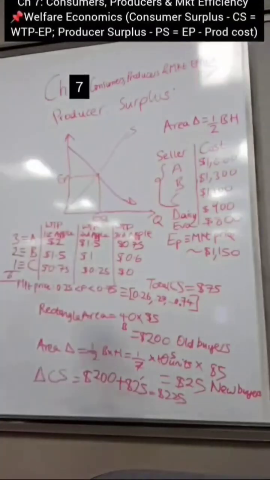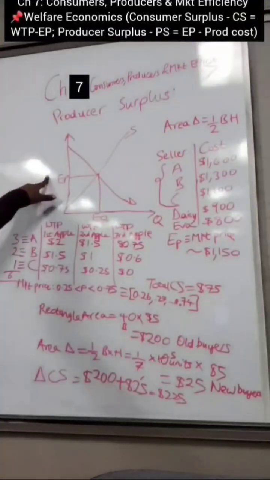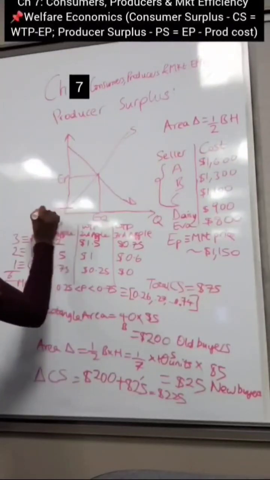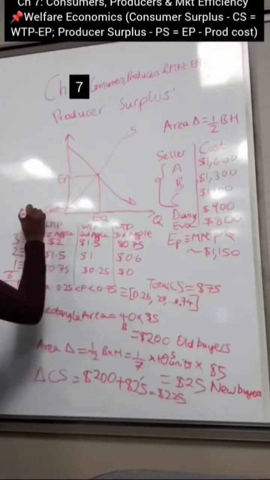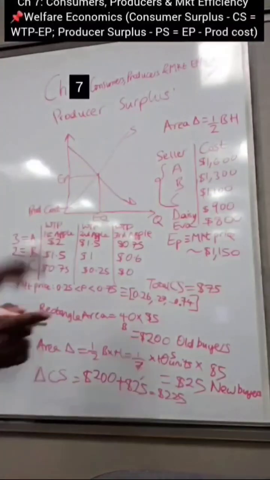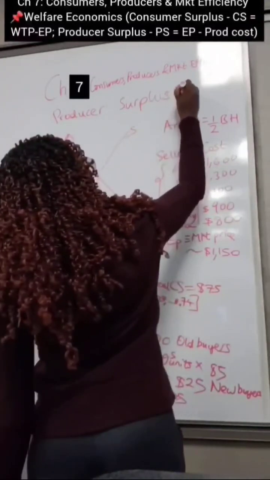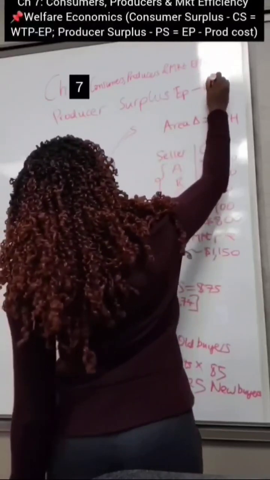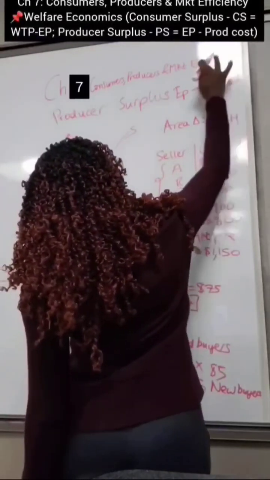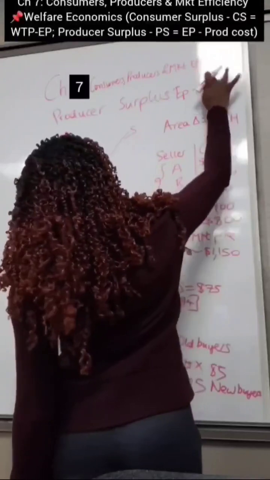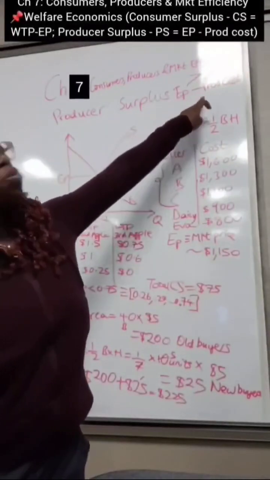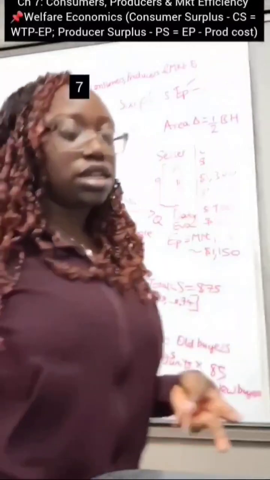Okay, so the difference between the market selling price, which is your equilibrium price, and the cost of production, which is the lowest point of the supply curve, right? So I'm going to call this production cost. That gives you your producer surplus. So producer surplus is your equilibrium price, which is also your market price, minus the production cost. And that should give you your producer surplus, right? So therefore, your equilibrium price, your selling price has to be greater than your production cost in order for the producer to make a gain in the market.